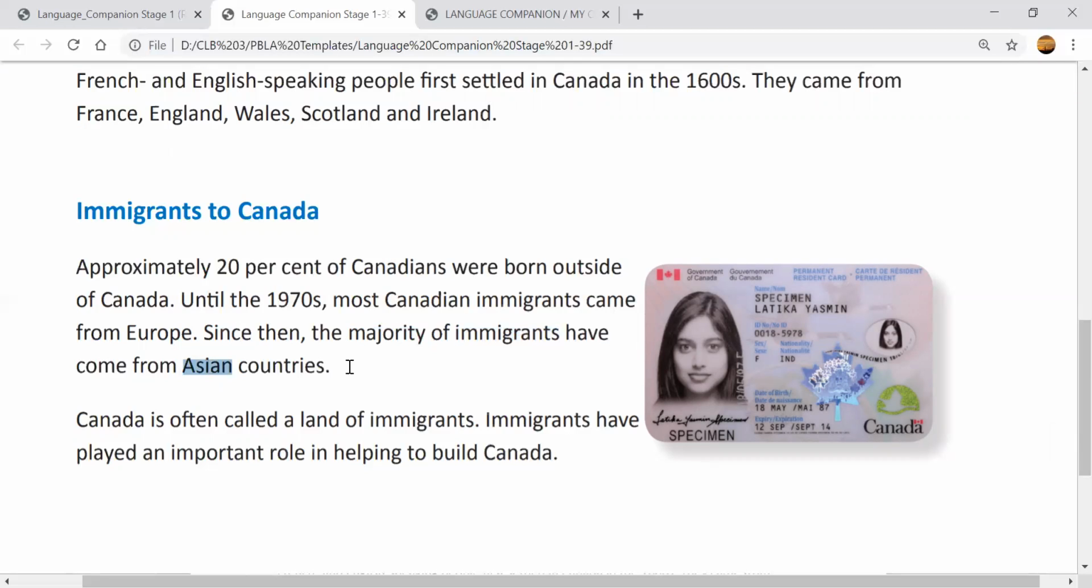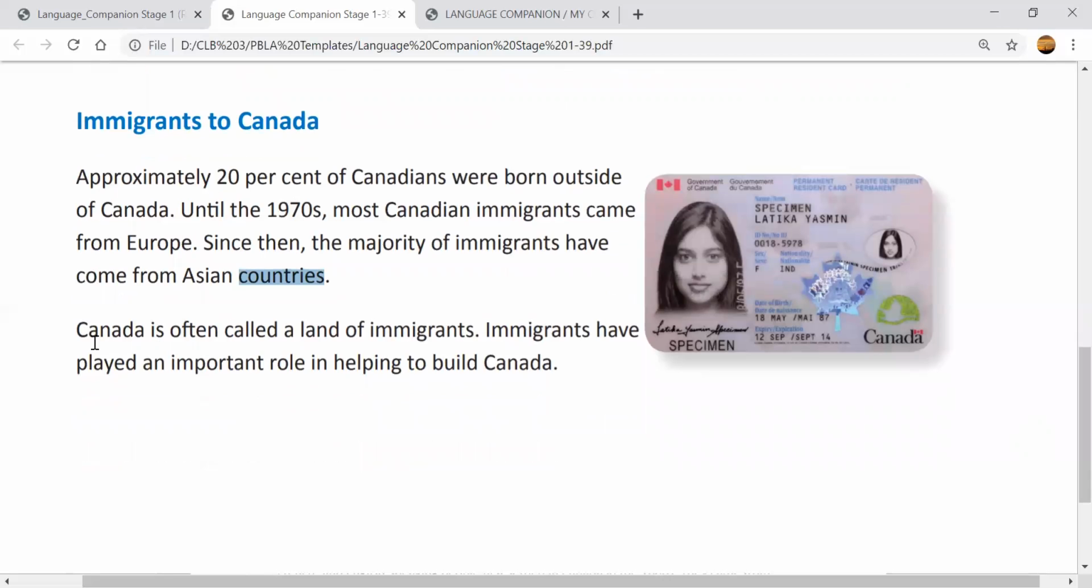Do you remember what continent you are from? Most likely you are from Asia, maybe Africa. So most immigrants now are coming from different countries in Asia. Canada is often called, meaning the name of Canada is, a land of immigrants. So there are many immigrants that come to Canada. So it's called the land of immigrants. So many people from so many different countries.